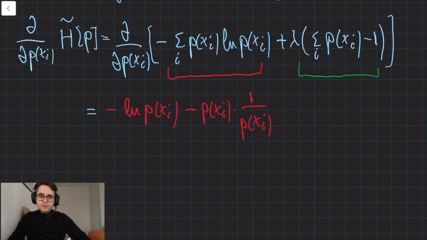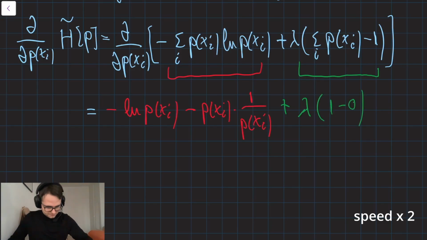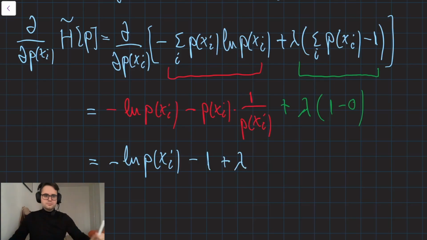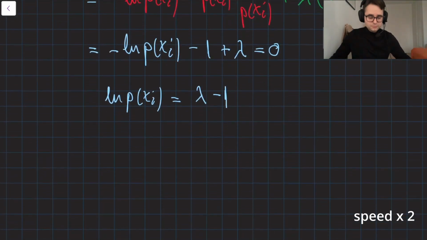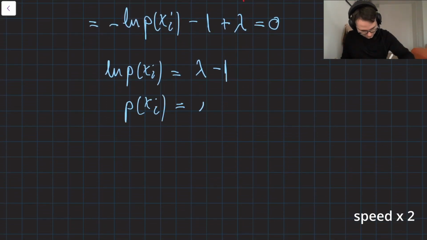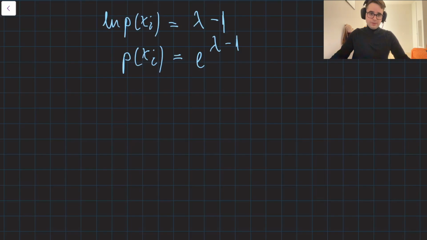And the second member should be easy for everyone to derive. We are working with stationary points, so the derivative in a stationary point should be equal to 0. And we end up with an interesting result where p of xi is equal to a constant.